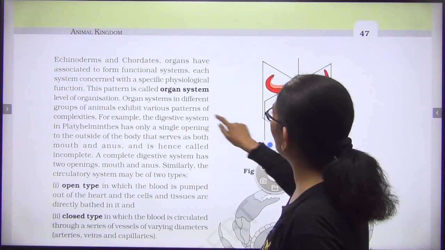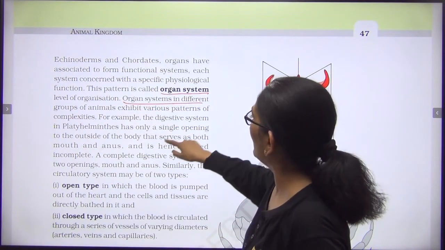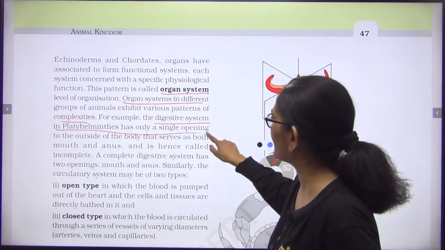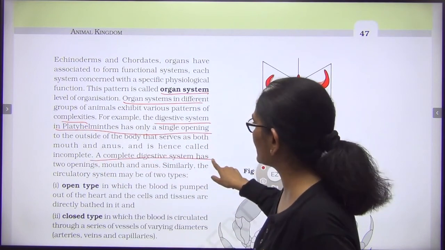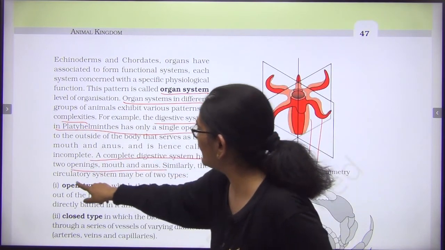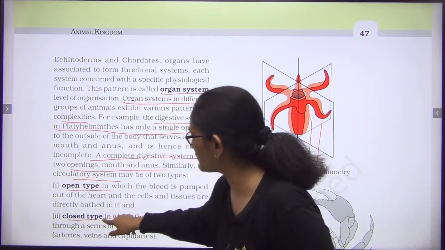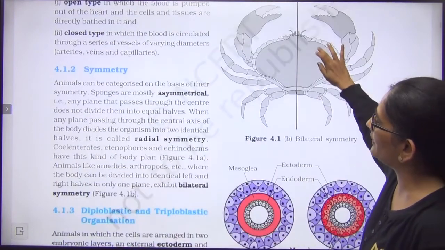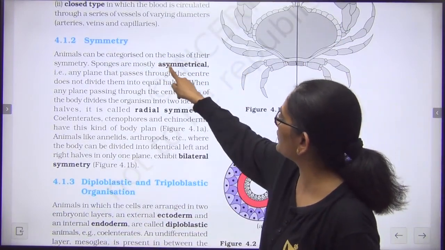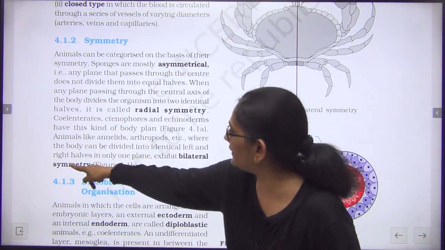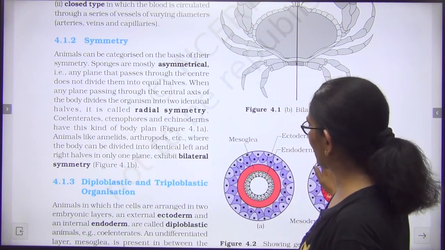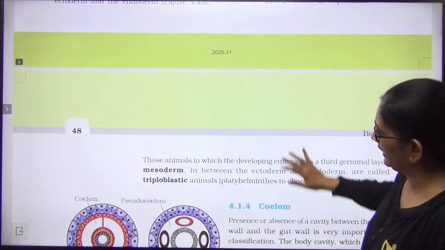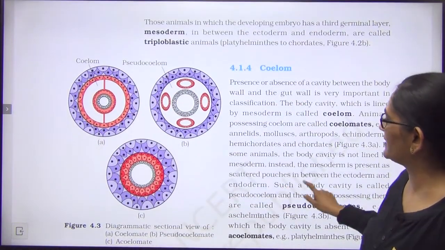Your NCERT also says that organ systems show various complexities. For example, the digestive system in platyhelminth has a single opening, while a complete digestive system is found in others. Similarly, in circulatory system there are 2 types, open and closed. Then there are some diagrams on symmetry as well. The next basis of classification is symmetry. Some are asymmetrical, some radially, and some bilaterally symmetrical. Then you have the germ layers, diploblastic and triploblastic, with examples. Then you have the coelom.